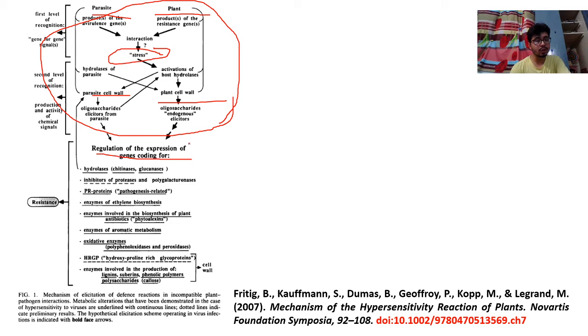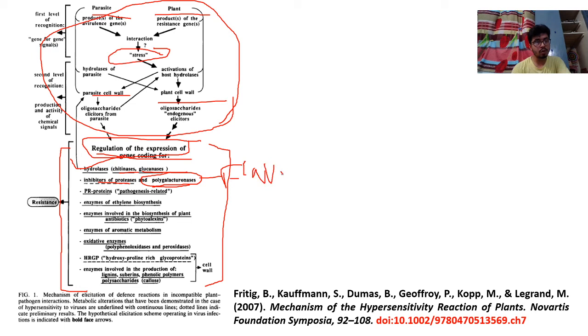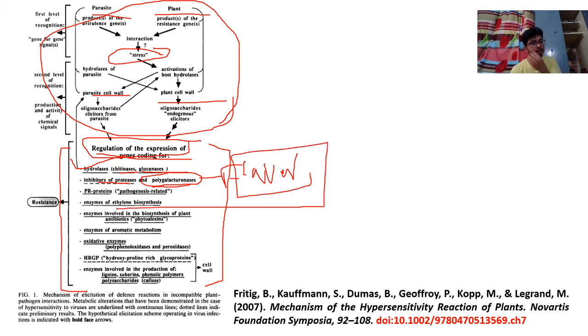For regulation of expression of genes coding for that particular resistance. The plant has to be resistant to the pathogen, how will that happen? This depends on our plant's system, whether it develops hydrolases, these are chitinase and glucanase, these are protein inhibitors of proteases, like polygalacturonase, which you must have read about in flavor tomato. If you don't know, try to go and learn about flavor tomato. So PR proteins, pathogenesis related proteins, are due to systemic acquired resistance, which I will discuss in subsequent slides.